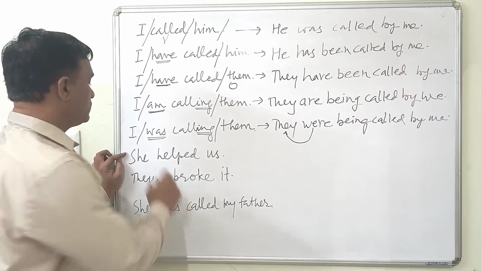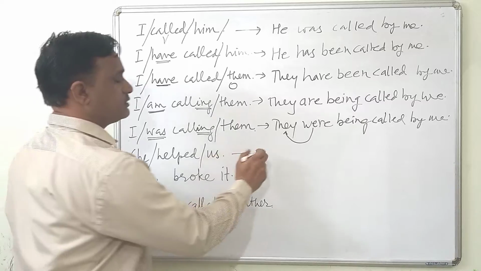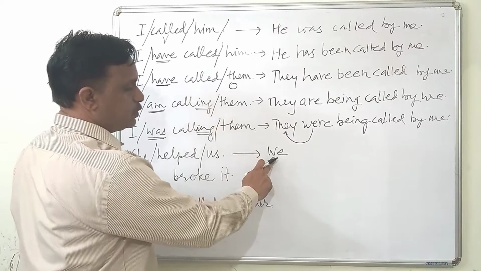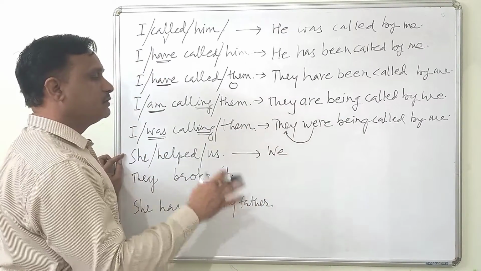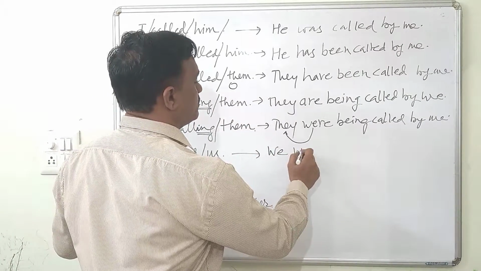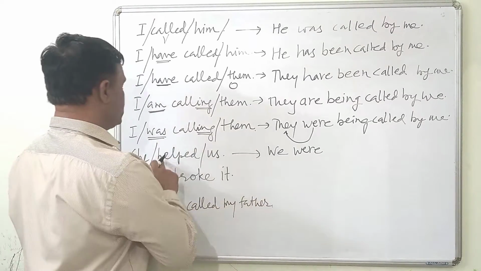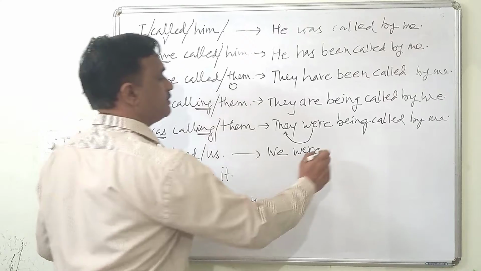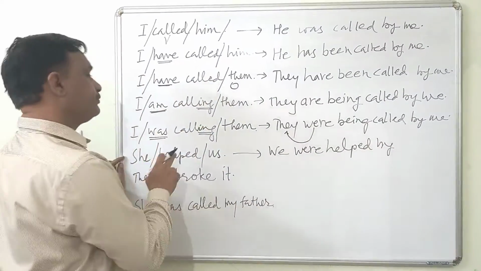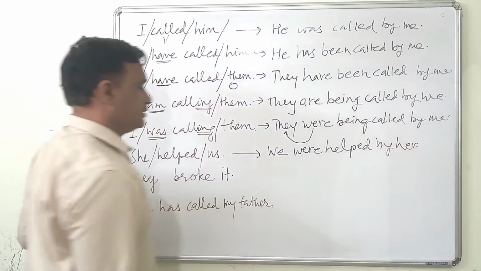She helped us. Break this sentence into three parts. Object is us. Subject form of us will be we. Now look at this verb. This is in the past. We is plural. So past form of plural, first person, we were. The suitable helping verb will be we were, because this is plural and this is past. So we were helped. Third form, we were helped by whom? By she. So she means her. Here object form will come, by her.